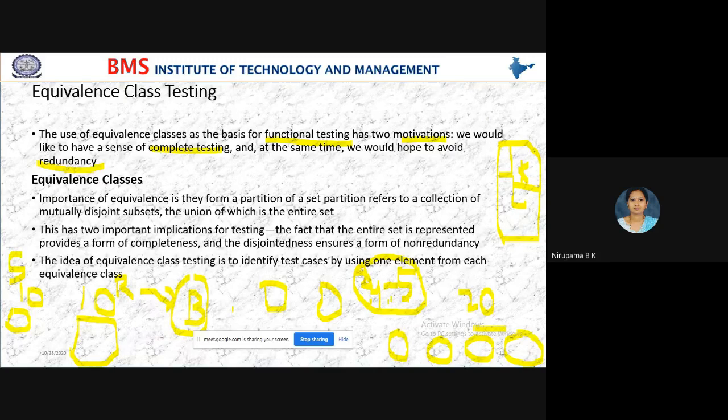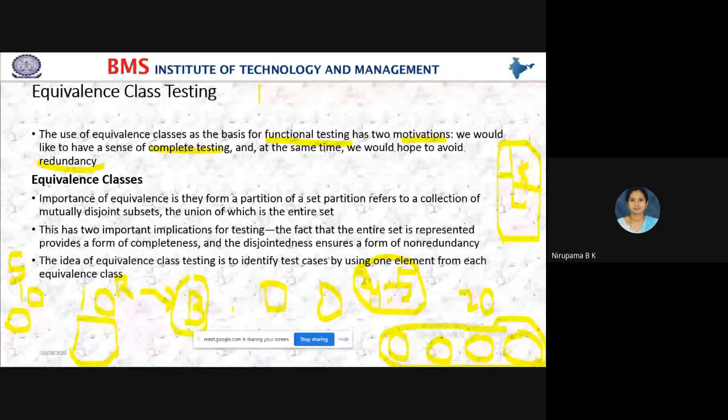In the rice example also, I can give you one more example, students. When you take rice, I take 10 packets of rice. It may have some broken rice.